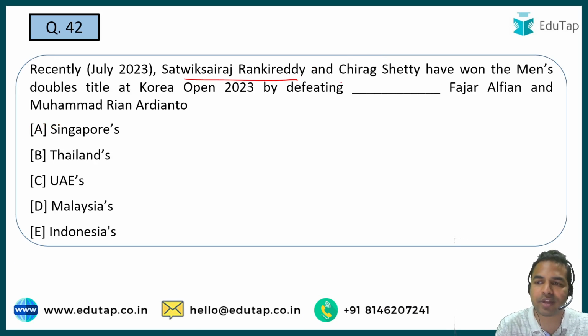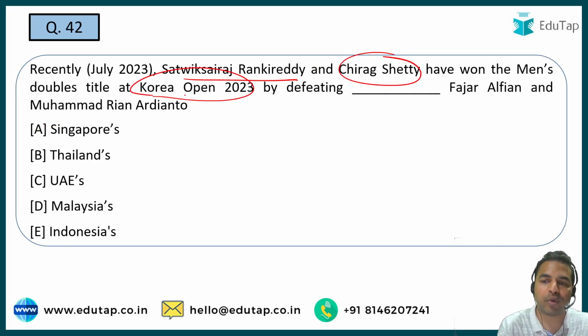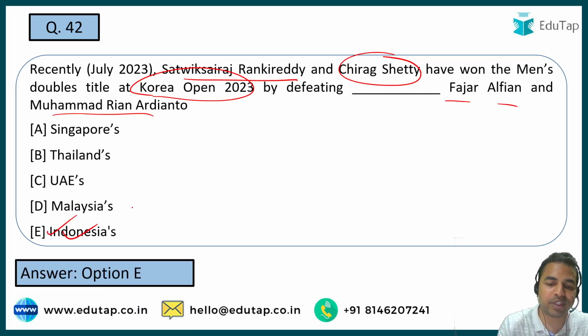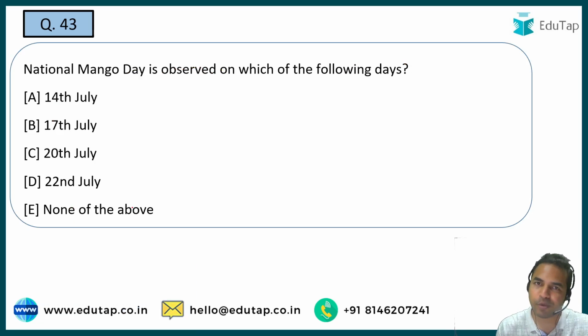So Satwiksairaj Rankireddy and Chirag Shetty have won the men's doubles title at Korea Open 2023. Which country's team did they defeat? The question is on these lines. That particular team includes Fajar Alfian and Muhammad Rian Ardianto. So guys, what is the name of that country? The name of that country is Indonesia. They are basically from Indonesia. Moving on to the next question guys.